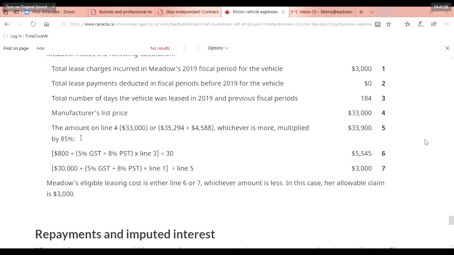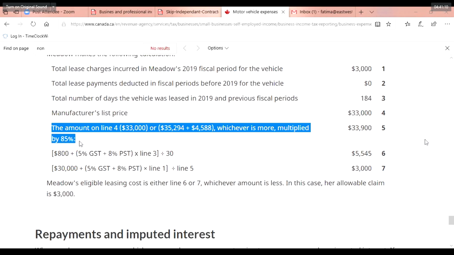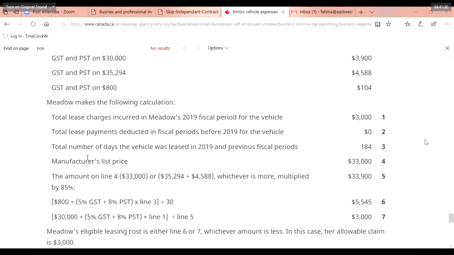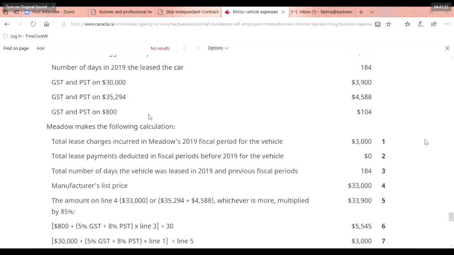So this is the first line of calculation if we see the chart. Now the sixth line says 800 plus 5% GST plus 8% PST times number of days divided by 30. So times line 3, that is the number of days, divided by 30. So 800 plus 5% GST and 8% PST is already given. If it's not given, we can calculate it. What is 800 times 13%?